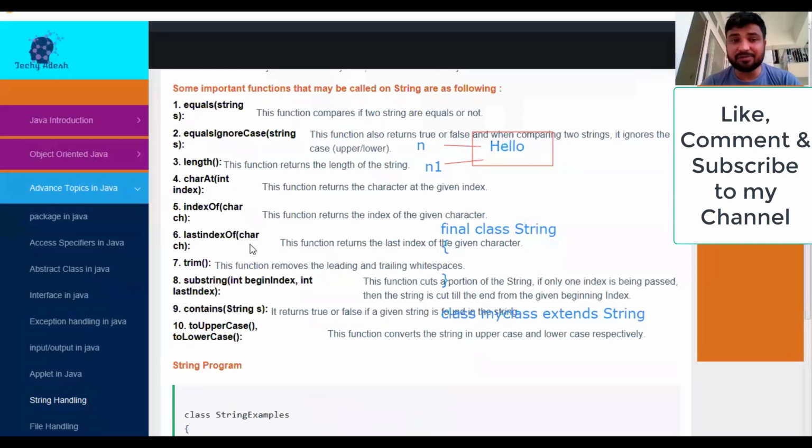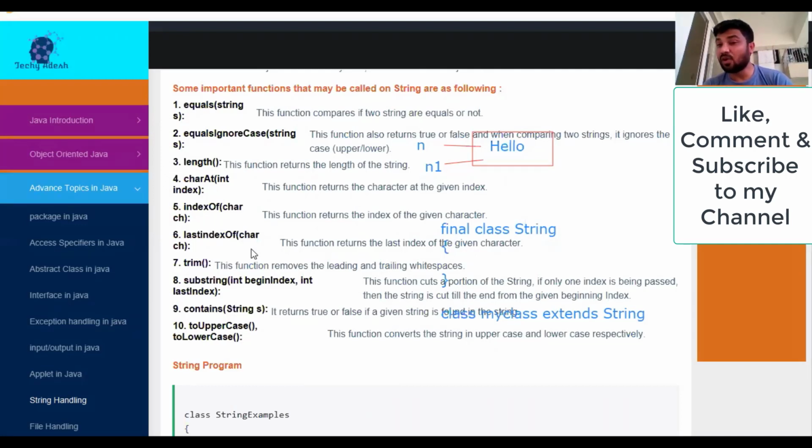The next important function is the charAt function. This function returns the character at the given index. In this function we pass the position, or the index we can say, and it returns the character at that particular index. Suppose I have my name, and I want to check what the character is at the second index. So I can call this function. My name is stored in the name variable. So how will I call the function?